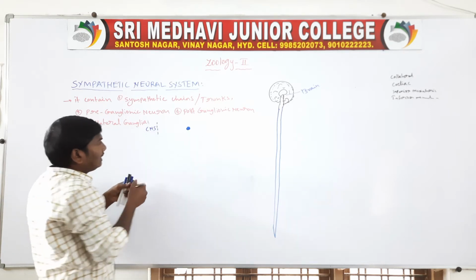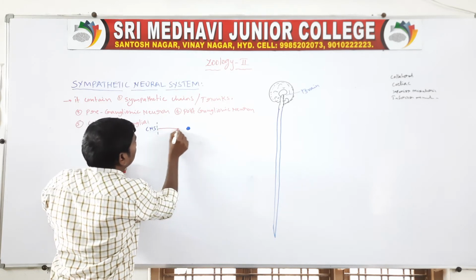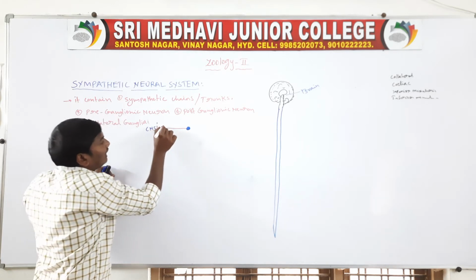So this neuron is called the preganglionic neuron.